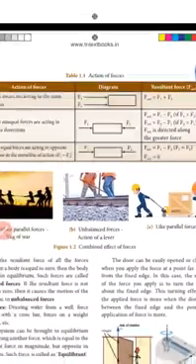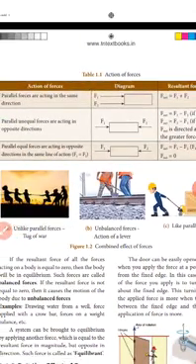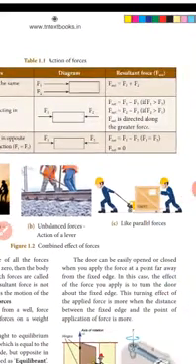Sometimes both forces have equal magnitude but opposite directions. See the third one: F1 and F2 with equal magnitude but opposite direction, so the net force F net equals F1 minus F2. For example, F1 and F2 are both equal to 10 Newton.